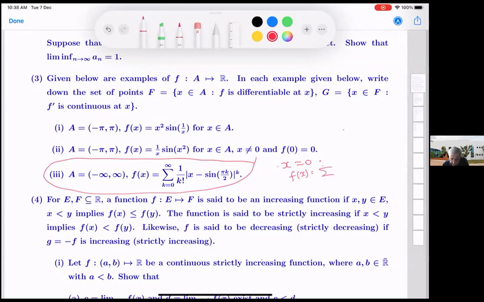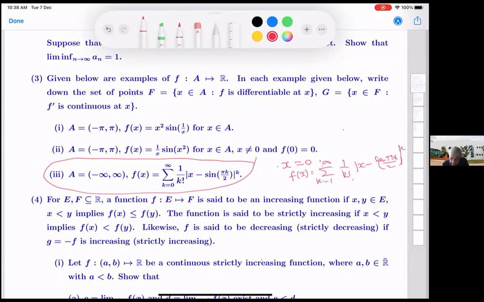So this will be summation k equal to 1 to infinity, 1 by factorial k, absolute value of x minus sine pi k by 2, power k.